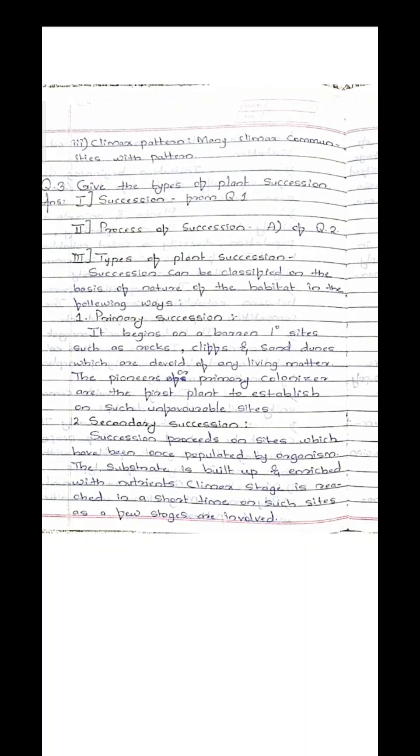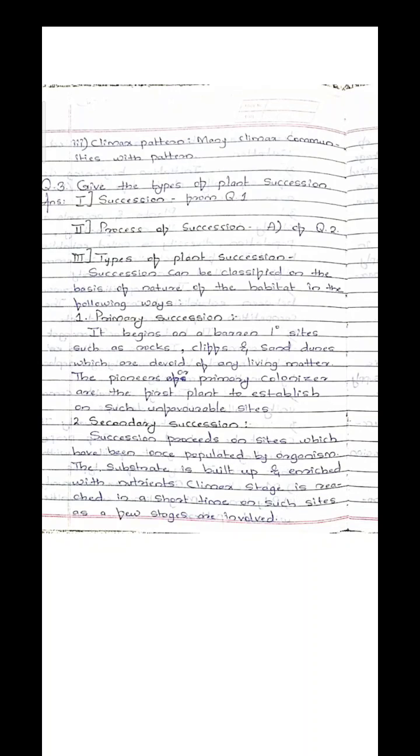After the primary succession, the area is populated by organisms, the substrate is built up and enriched with different nutrients, and then the climax stage is reached.